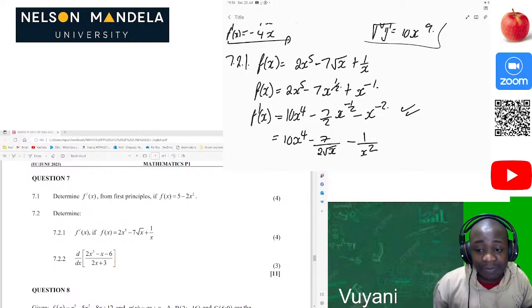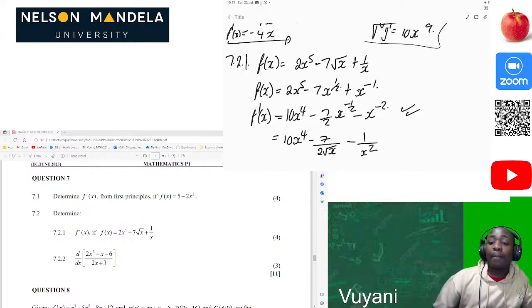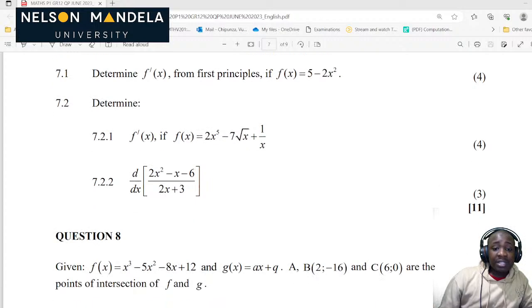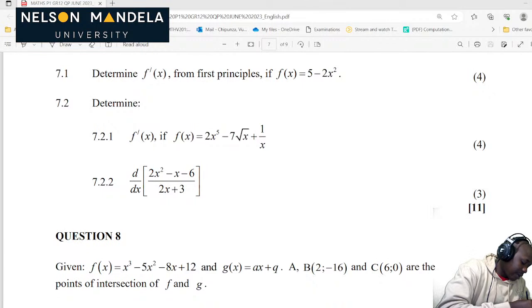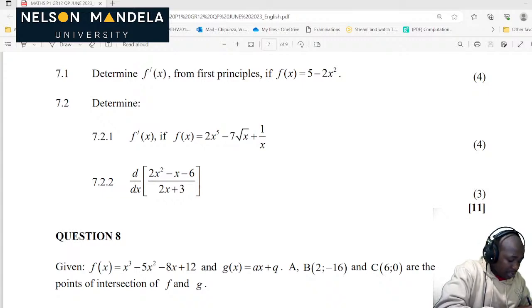So I said it before that calculus is more fun and easier than the one which we were looking at before. Okay, now let's proceed to 7.2.2. You see, this is just 11 free marks. Okay, so now we are on 7.2.2. We are given d over dx of 2x squared minus x minus 6 over 2x plus 3. Then they say we should derive this.